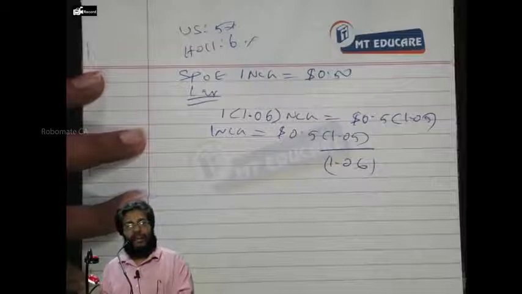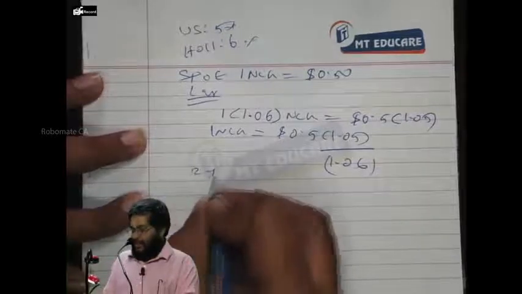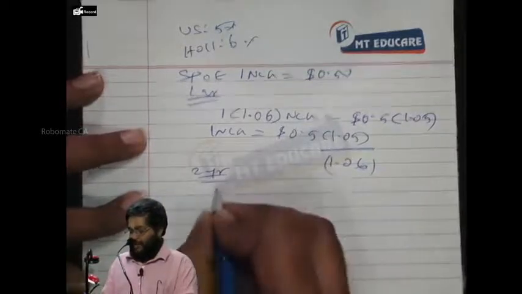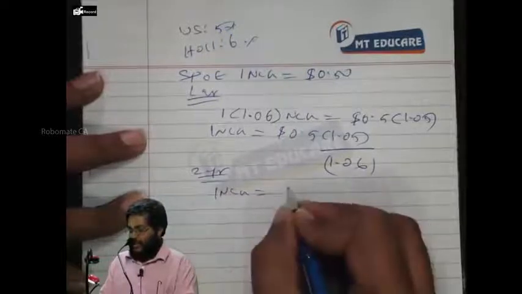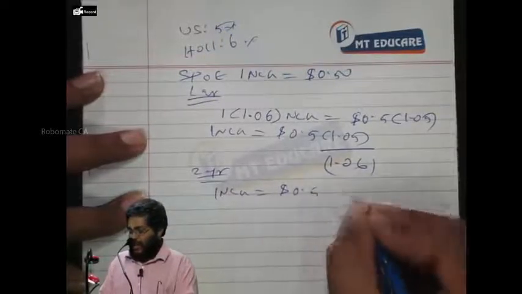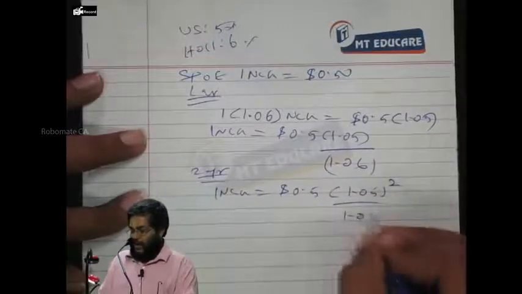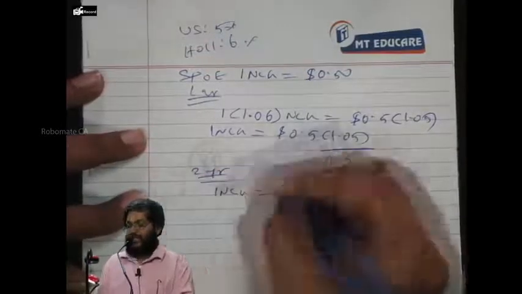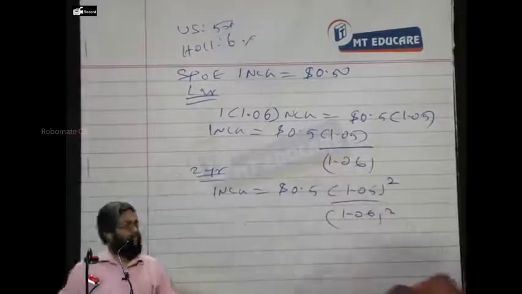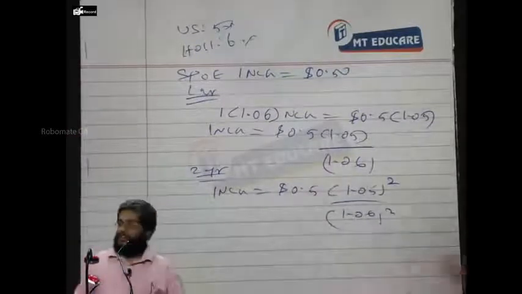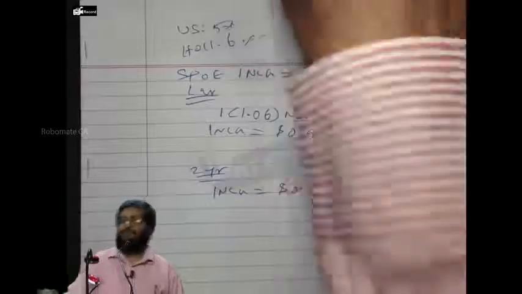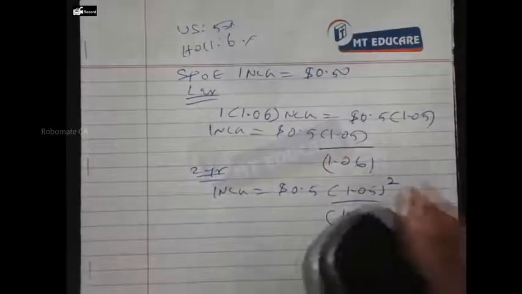Everybody accept or not? Now, like that, tell me what the second year forward rate is. 1 NLG is equal to $0.5 into 1.05 the whole square divided by 1.06 the whole square. Like this, I can find out the IRPT forward. I think all remember or not? Can I start doing the sum together? Now, the home currency approach. Okay. The first column is year.